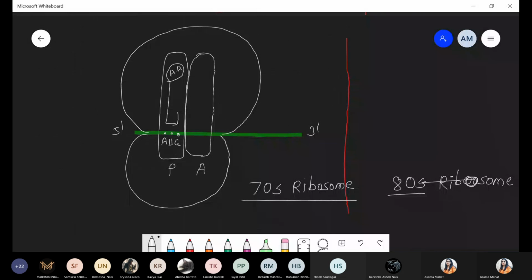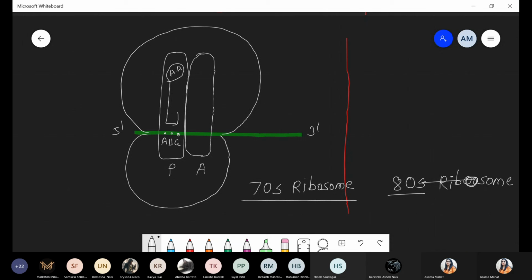Now there is a difference. We already discussed that part, that is methionine and formyl methionine, and the subunits are varying. But when the large and the small subunit align and join with each other, definitely there is a formation of one typical structure. That structure is nothing but the 70S type of ribosome and the 80S type of ribosome.